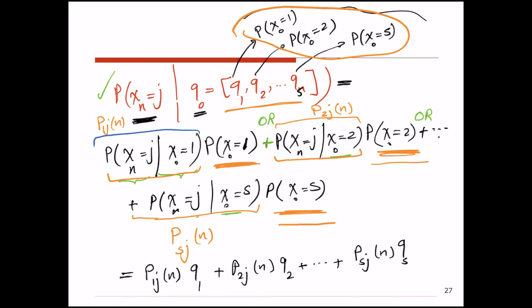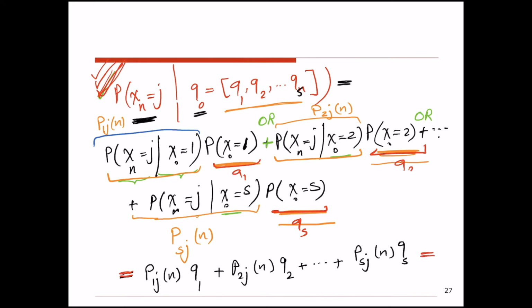Okay, so remember the values of q1 is this, value of q2 is this, and the value of qs is this. So basically this initial probability that I was looking for can be written finally as this. Okay, and so at the end I can rewrite this long equation as,